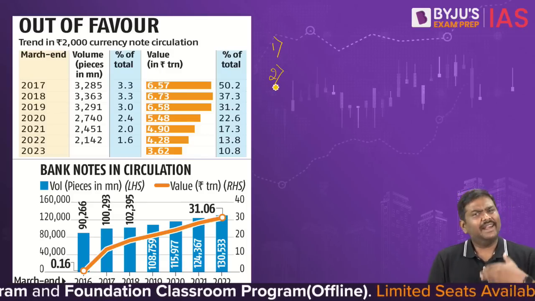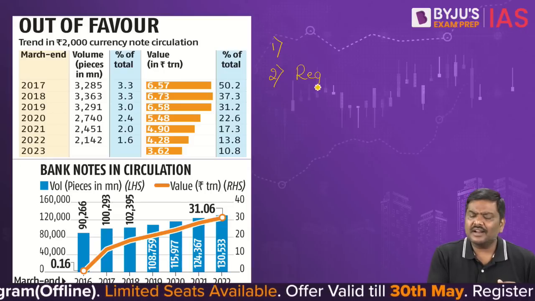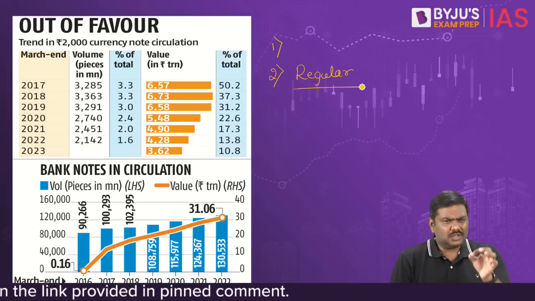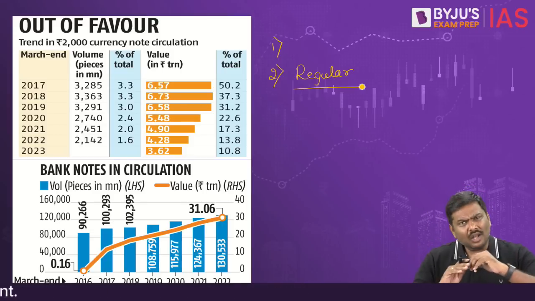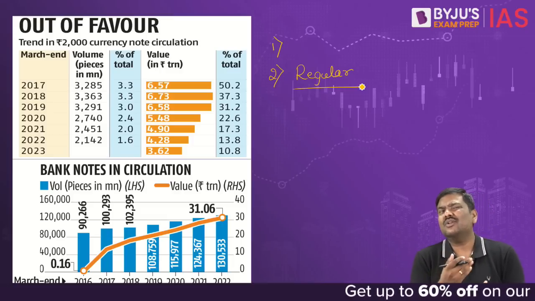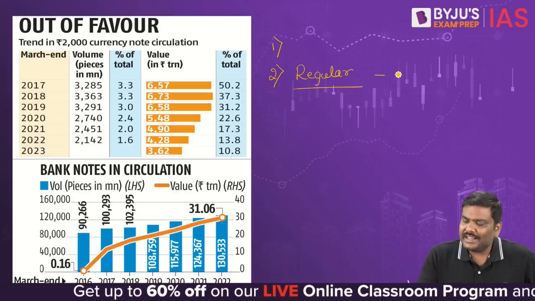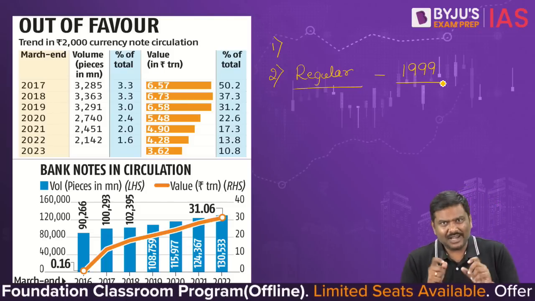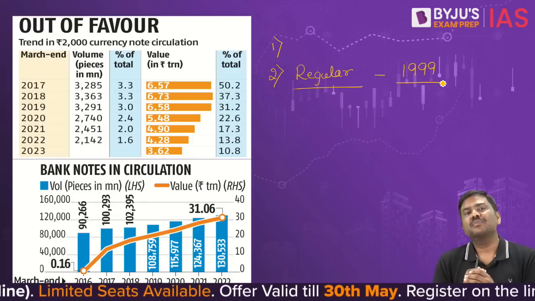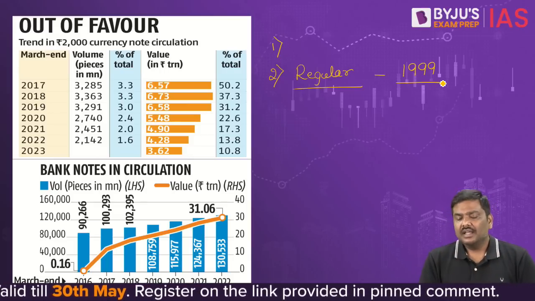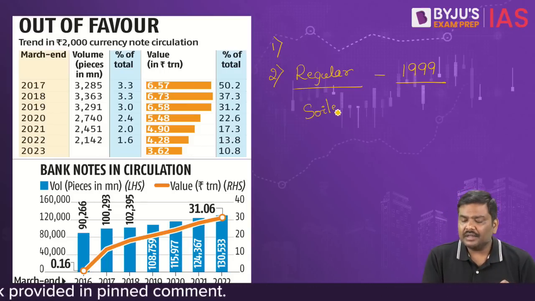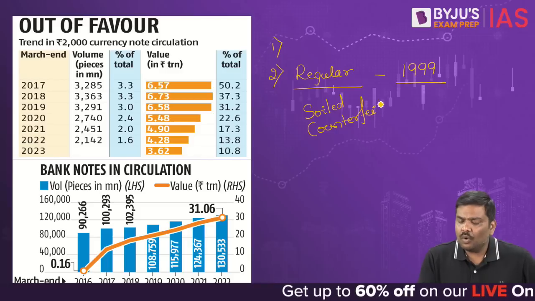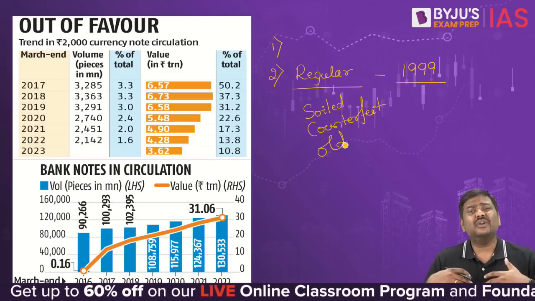Point number 2 is, it is one of the regular exercises conducted by central bankers across the world. I repeat, this is a very important point. It is one of the regular exercises conducted by all the central bankers around the world. What do you mean by regular exercise? RBI from 1999 introduced a policy called the clean note policy, or clean currency policy. Under this policy, RBI says there will be soiled currency notes in the market. There will be counterfeit currency notes in the market. And there will be old currency notes with outdated security features.